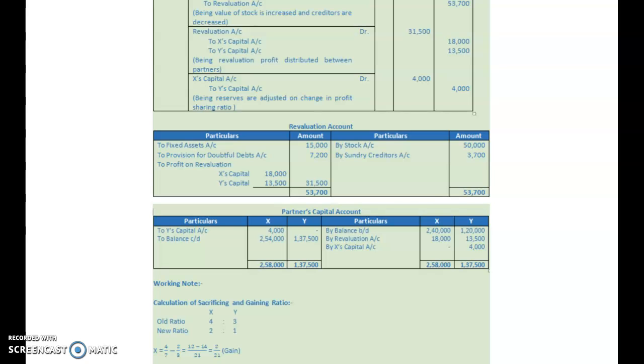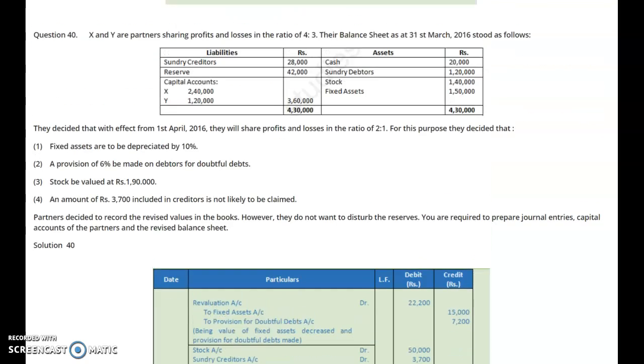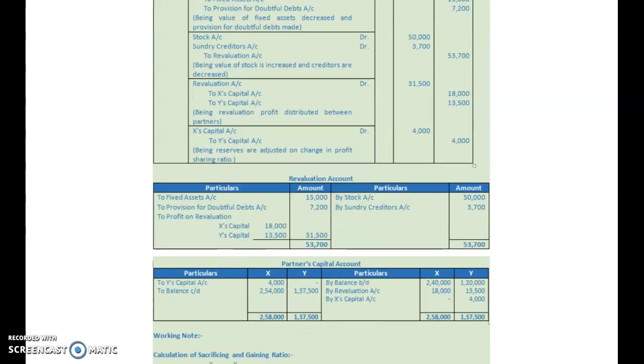Now the revaluation account is prepared. Let's come to the partners' capital accounts. Now by balance b/d, the balance of the capital which is given in the balance sheet, 2,40,000 and 1,20,000, is credited here. Revaluation profit is 18,000 and 13,500 according to the third entry.